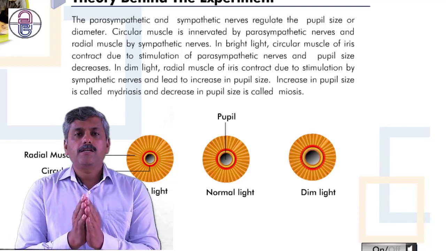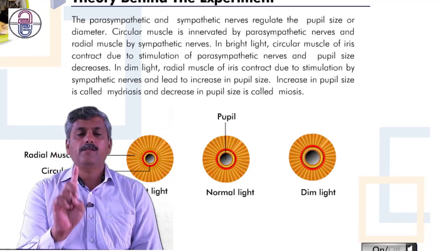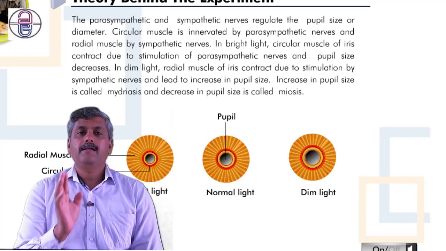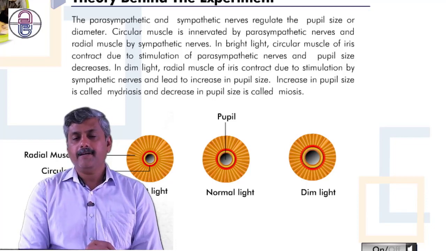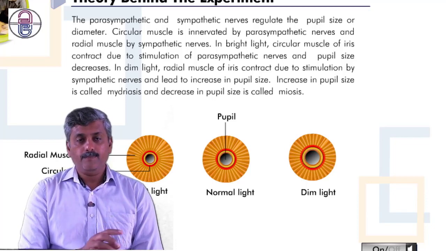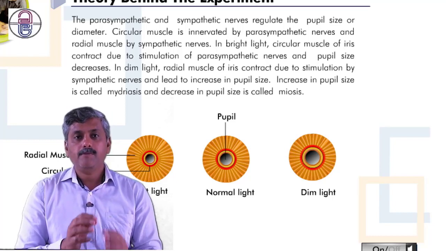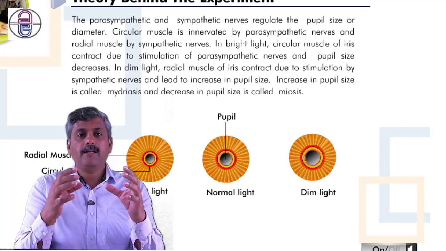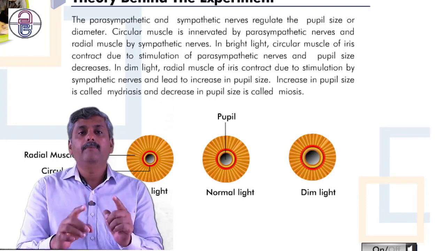Key constriction and dilation of the pupil is performed by two important muscles. One is called the circular muscle, another is called the radial muscle. The circular muscle is innervated by the parasympathetic nervous system, and the radial muscle is innervated by the sympathetic nervous system. So whenever there is dim light, at that time the sympathetic nervous system is stimulated, the radial muscles contract, and the pupil is dilated in dim light.